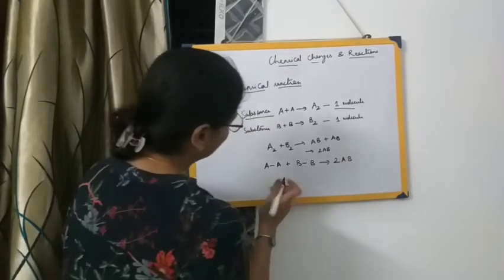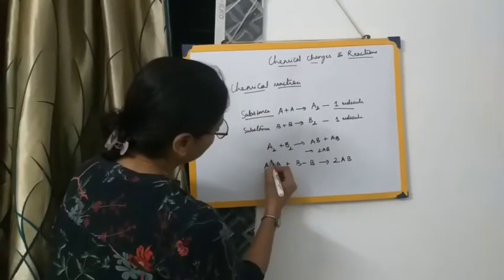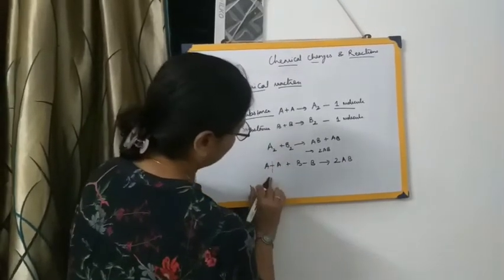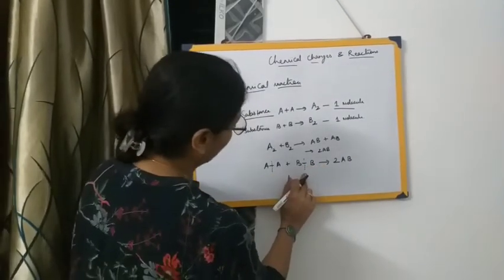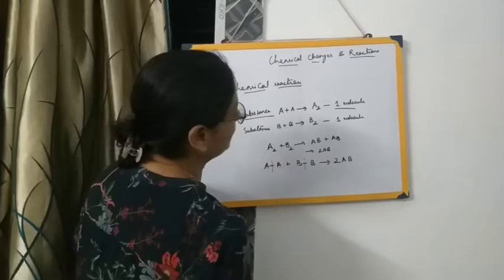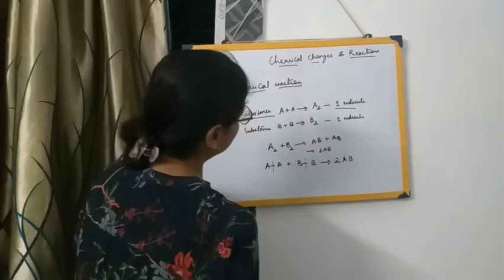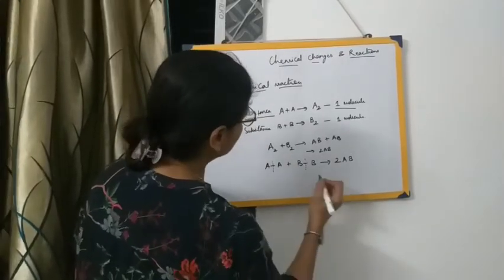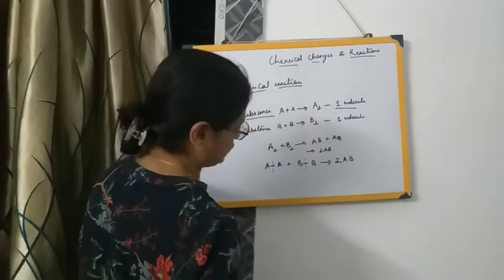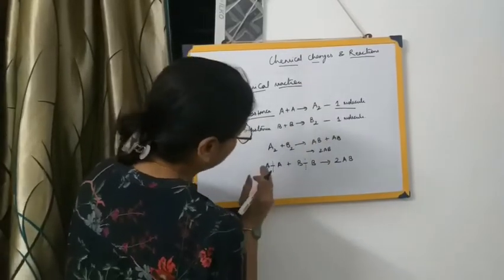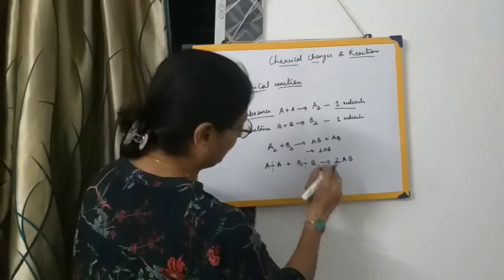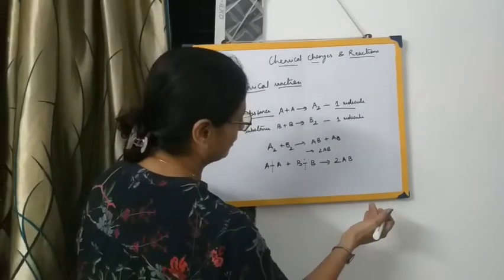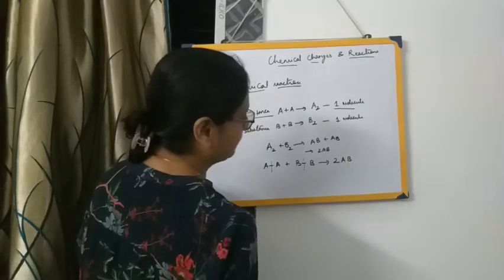The old bonds between A and A have been broken, the old bonds between B and B are also broken, and new bonds are formed between A and B. This process we call a chemical reaction. That means breaking of old bonds of the reactants and forming new bonds in a new compound, which is called the product.